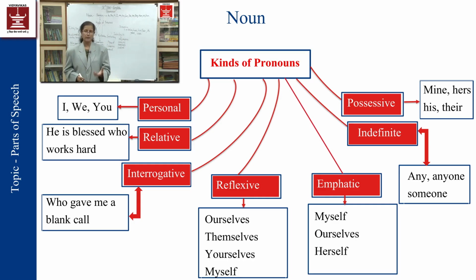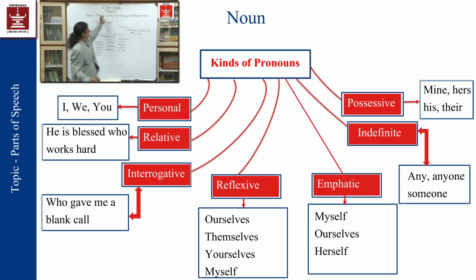I can't count the people, the things, or the places. At that time I'll have to use these kinds of pronouns: any, anyone, someone, anybody, everybody, several, few, more, and many.